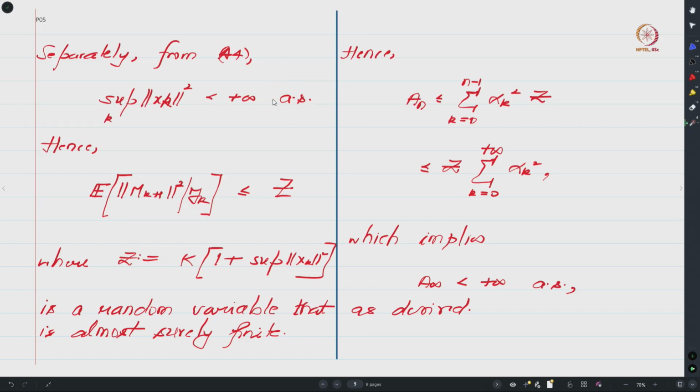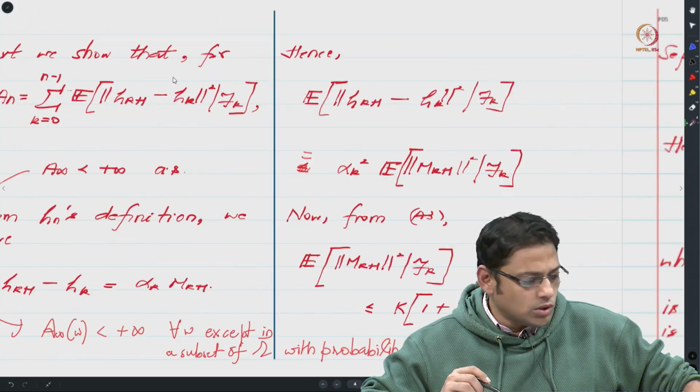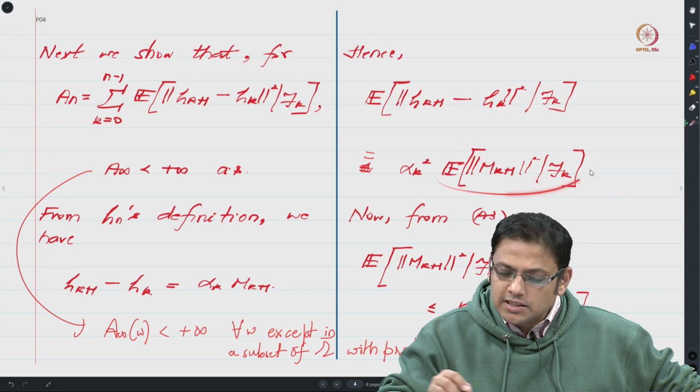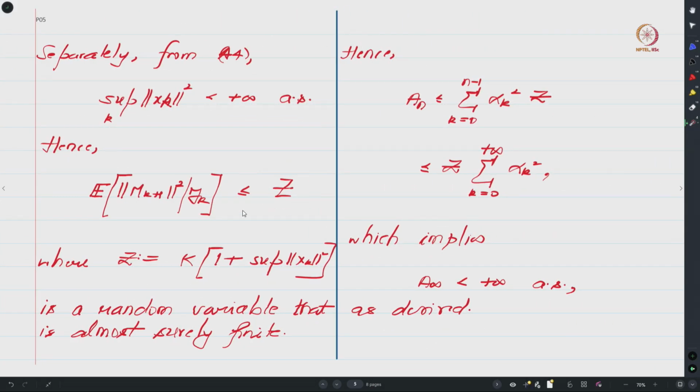Again I would like to say that your xk's are random variables, so xk square will be a random variable and the supremum will also be a random variable, and all we can conclude is that the collection of sample points where this quantity is finite has probability 1, right. Hence one can conclude that your conditional value of mk plus 1 square given fk is upper bounded by this random variable z, which is defined to be k times 1 plus supremum of xk squares, right.